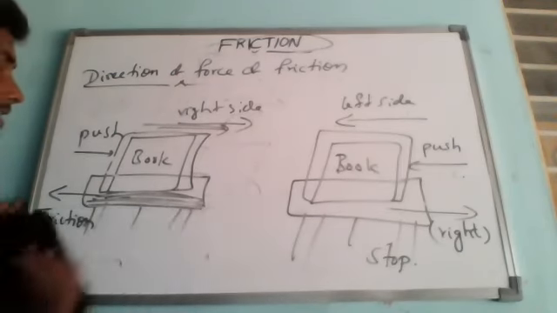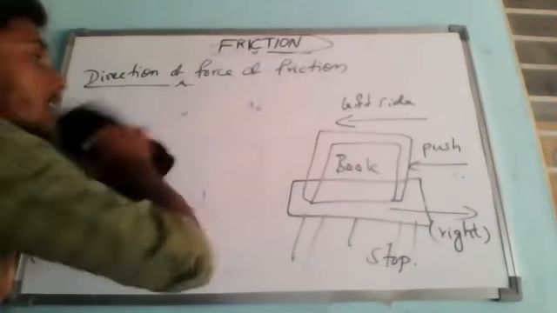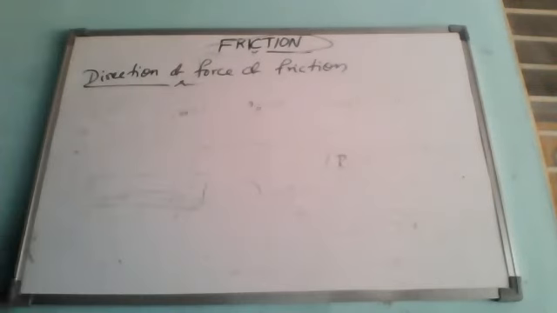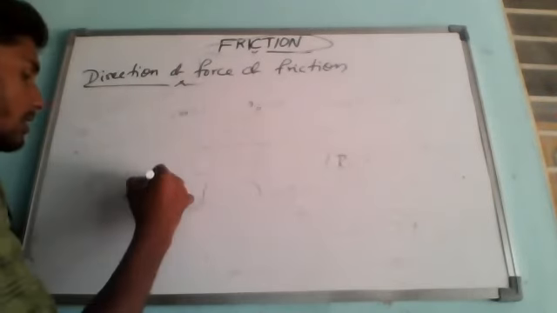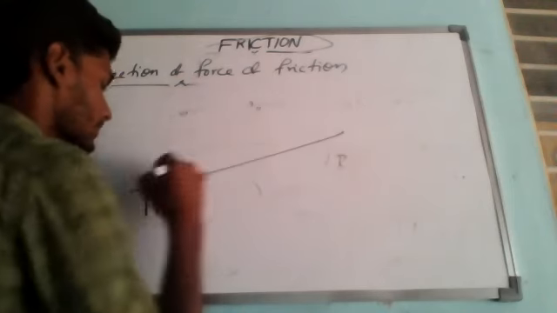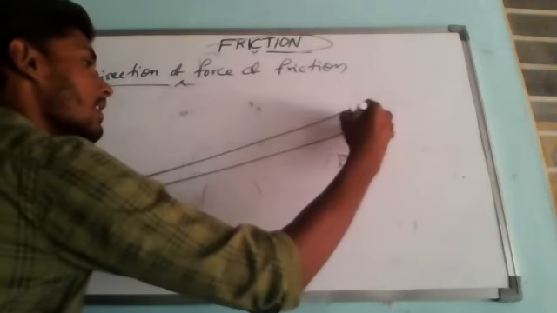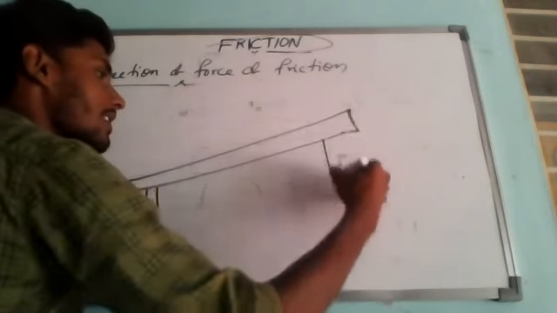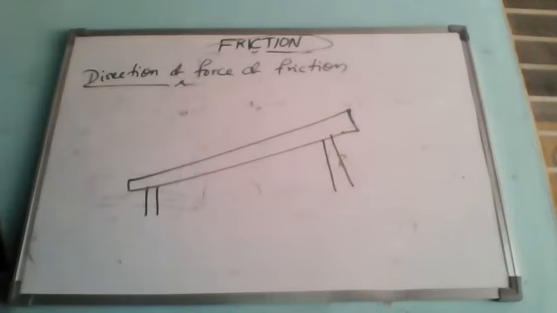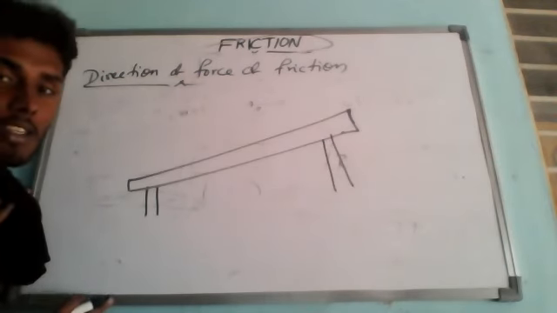Understand? So in this next case you will see here, what is going to happen? In this case we need not push the object. You just tilt the table at a certain angle. Now it is not vertical and it is not even horizontal, so it is at some angle. Is it correct or not?